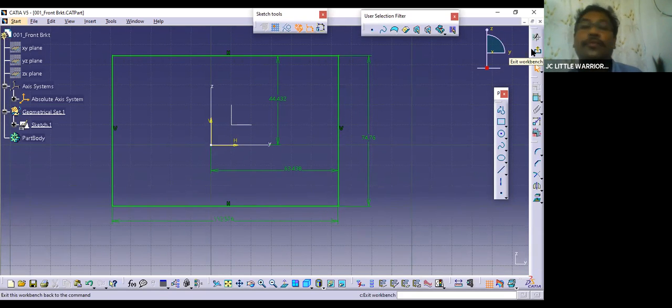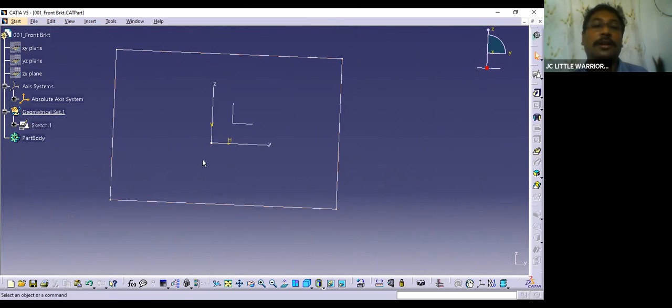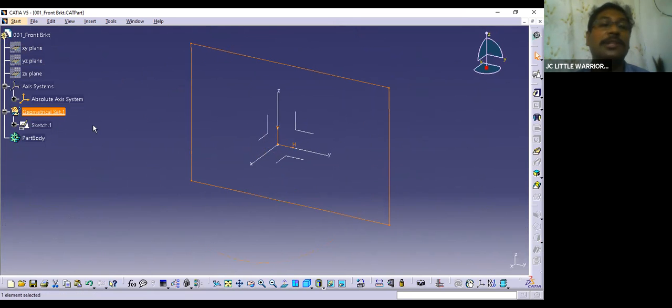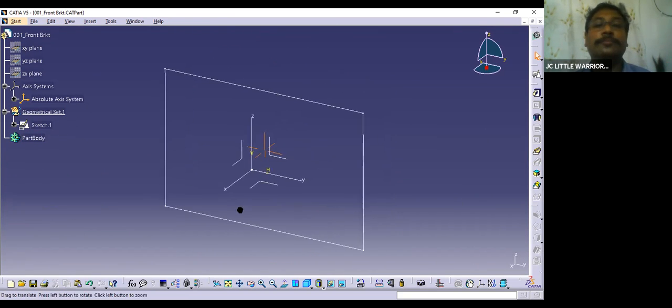Exit workbench. This is a sketcher workbench, this is known as the sketcher workbench. Now you're coming out of this, and now you can see the geometrical set. The sketch is inside the geometrical set. That is the purpose of this geometrical set.